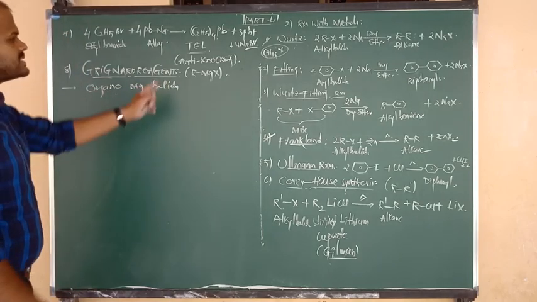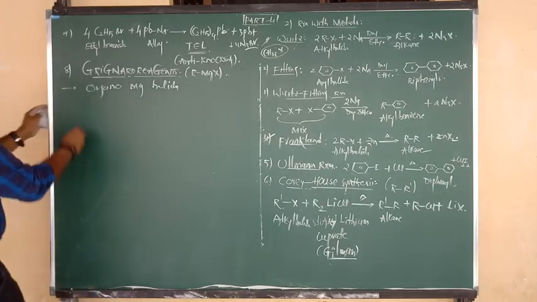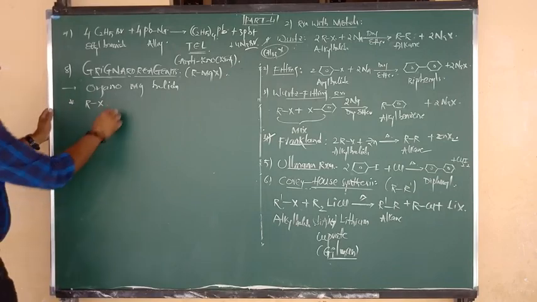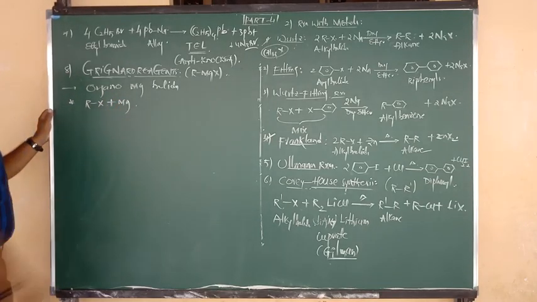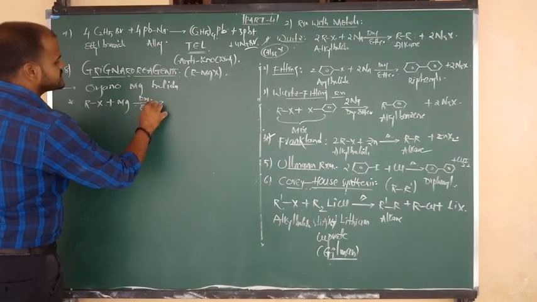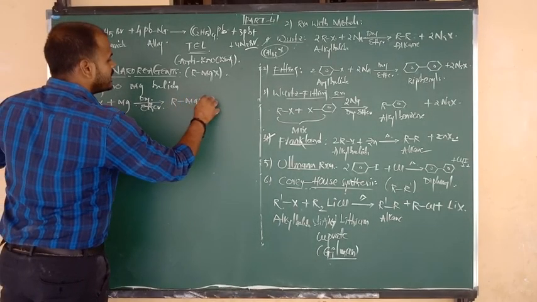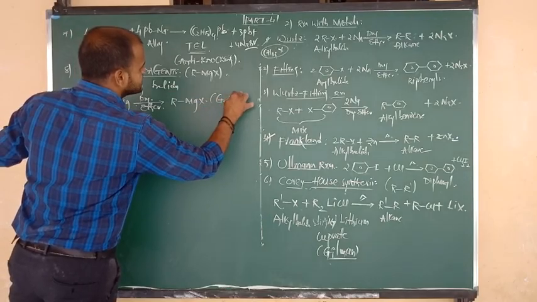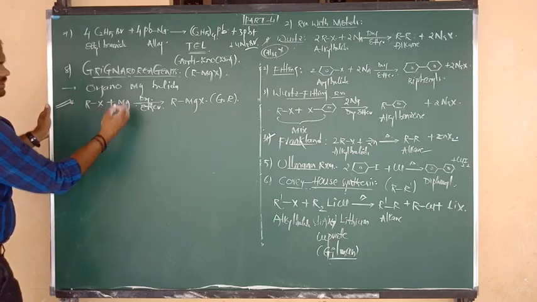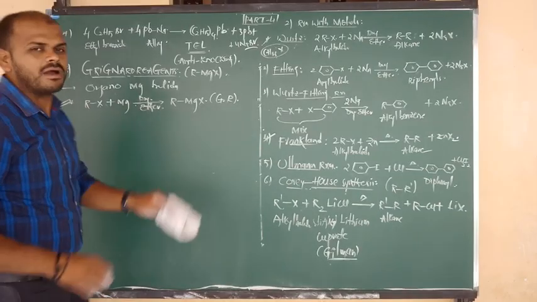Organo-magnesium halides, or we can say alkyl magnesium halides, are known as Grignard reagents. Right. Let us see how to prepare the Grignard reagent. First of all, we have to take the alkyl halide. Alkyl halides on reaction with Mg metal in presence of dry ether, like in the Wurtz reaction, give the product RMgX. It is known as Grignard reagent.